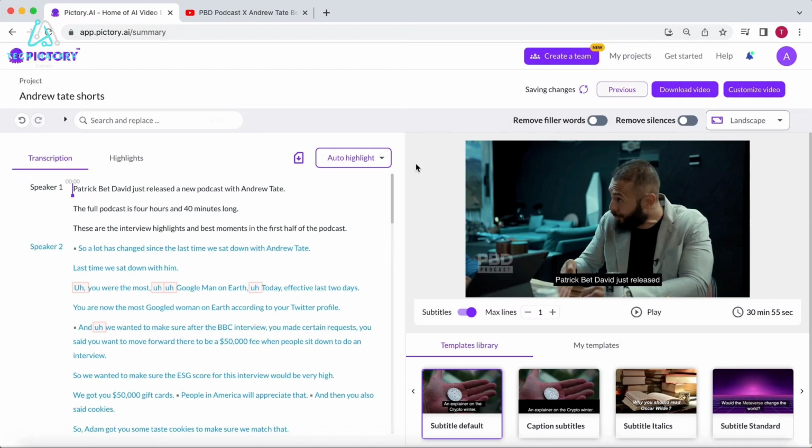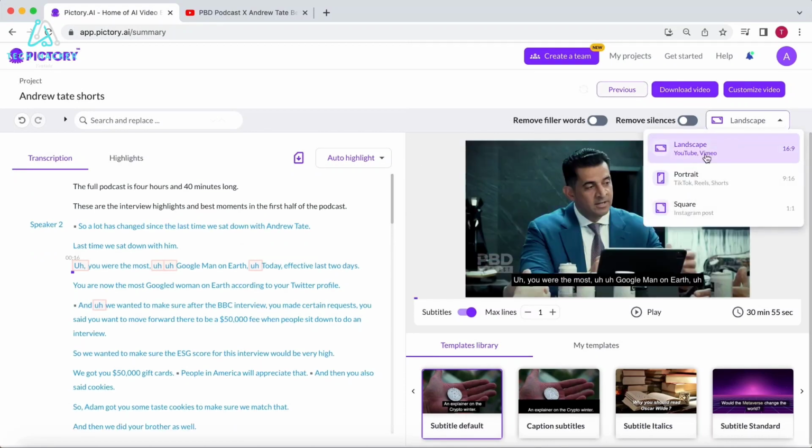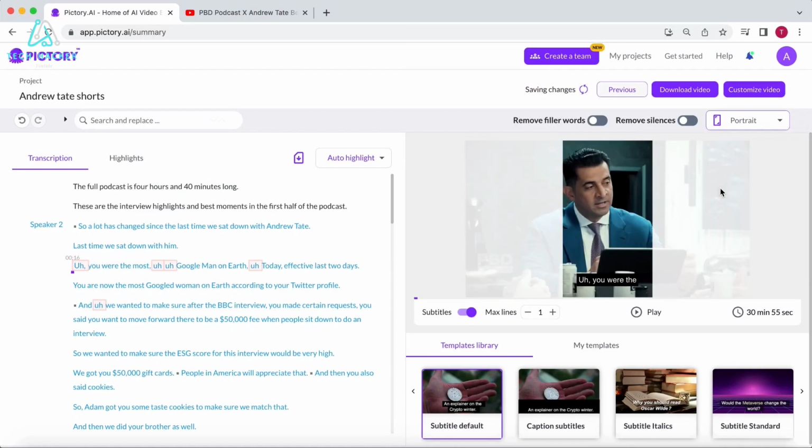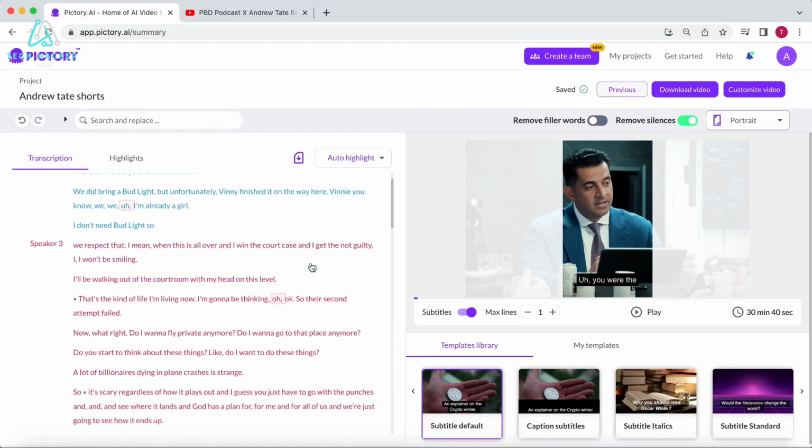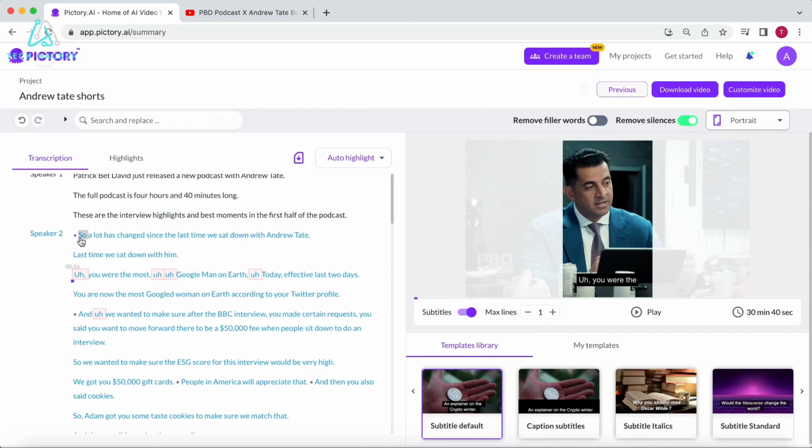However, this time we won't use that. You will find out why in a minute. First, let's change the aspect ratio from landscape to portrait, and I'm going to remove any silence longer than 1 second so the shorts are more fast-paced. Now what you want to do is manually determine the parts you want to use for the shorts, because we will need them separately. Let me show you.